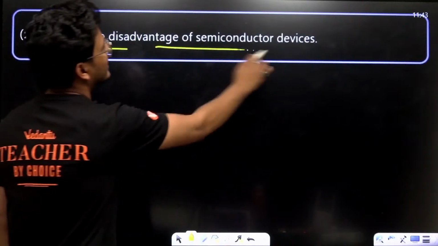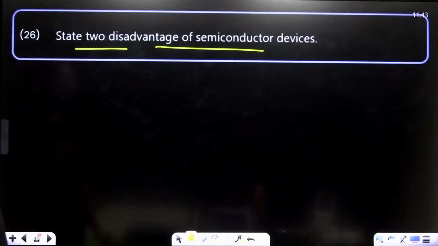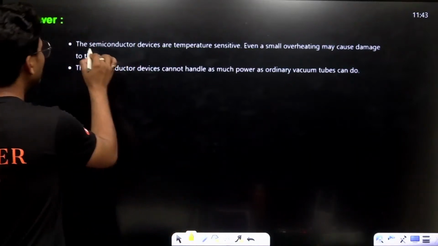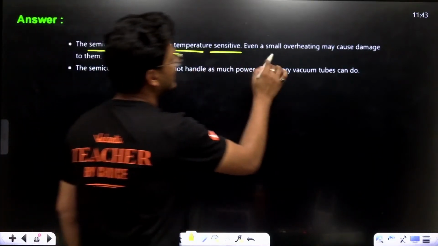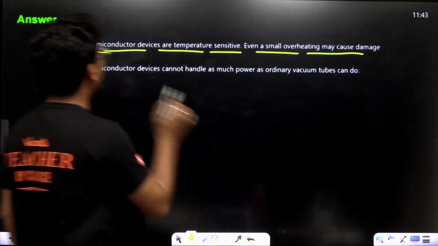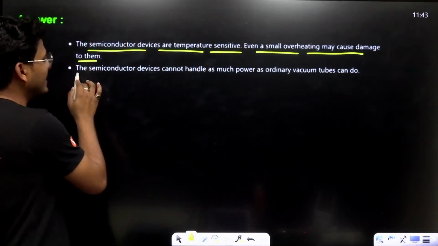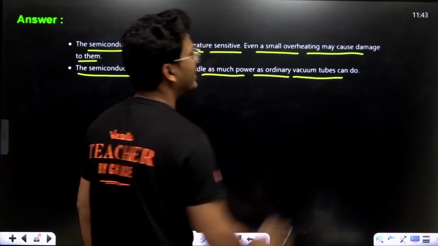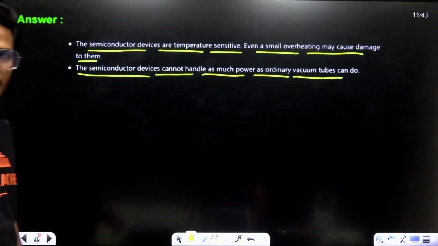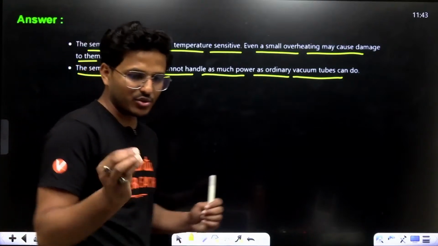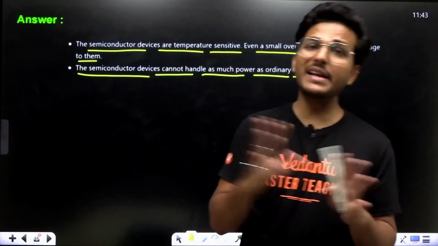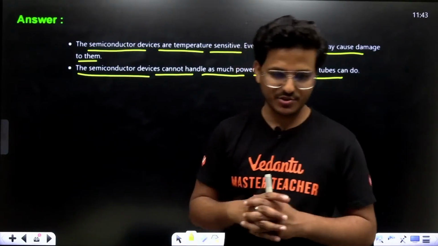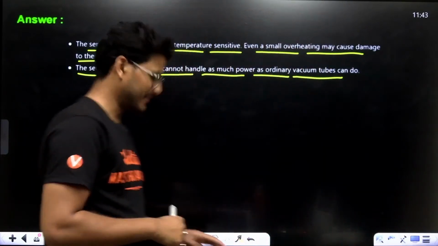State two disadvantages of semiconductor devices. Two disadvantages of semiconductor devices, right? First, semiconductor devices are temperature sensitive; even a small overheating may cause damage to them. And second, semiconductor devices cannot handle as much power as ordinary vacuum tubes can, right? These are the two disadvantages. There are many advantages of semiconductors, but a few disadvantages too. Okay.